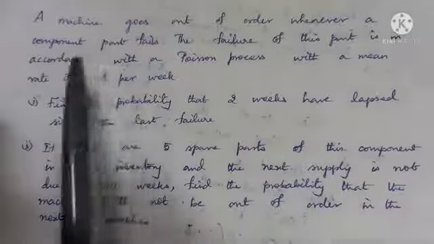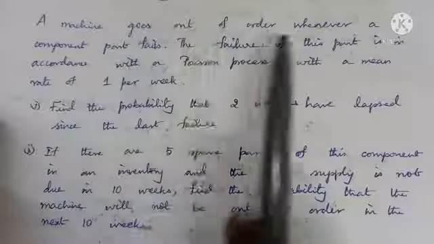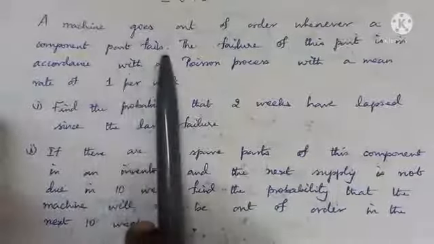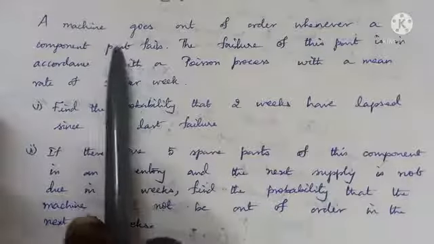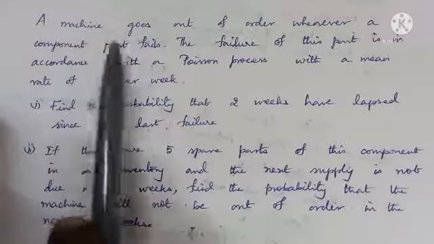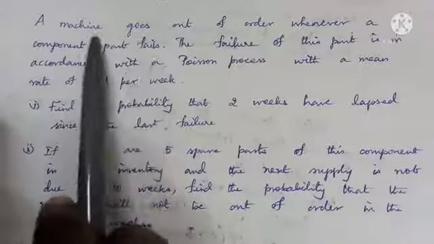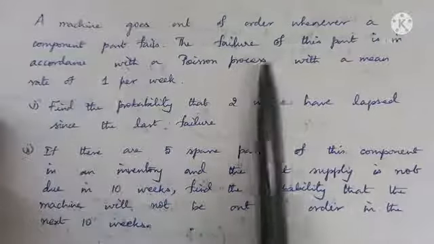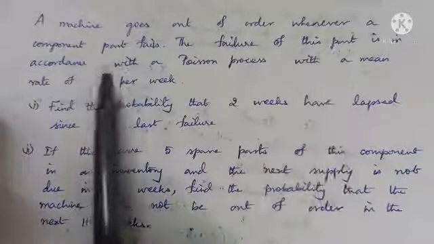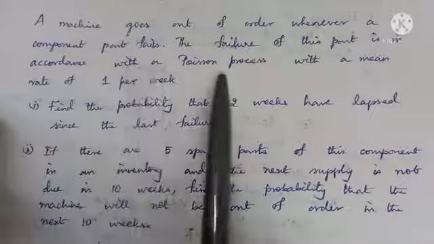Let us see this problem now. A machine goes out of order whenever a component part fails. So when a part in the machine fails, right? When a component in a machine fails, then the machine goes out of order. The failure of this part is in accordance with the Poisson process.